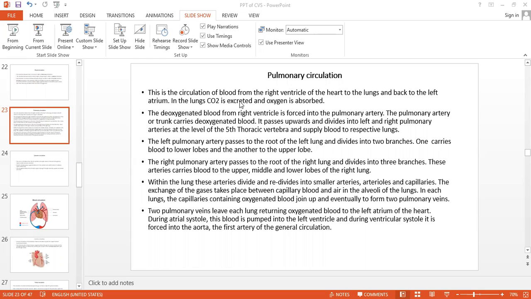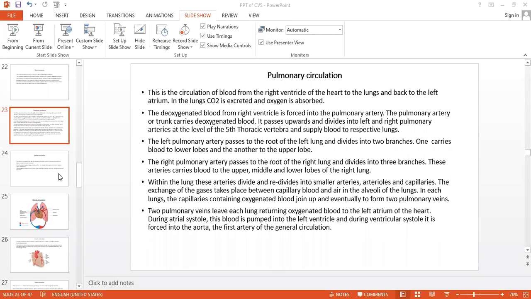From the heart to the lungs to the heart, that is the pulmonary circulation.